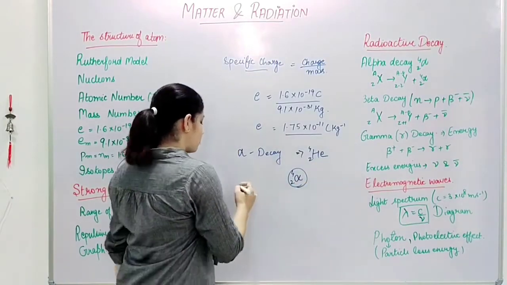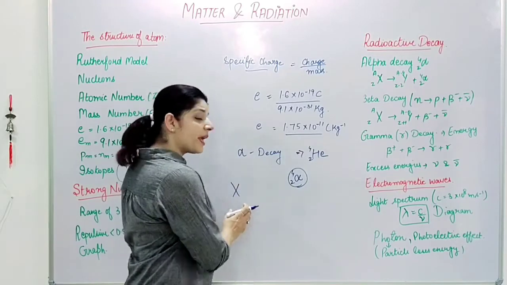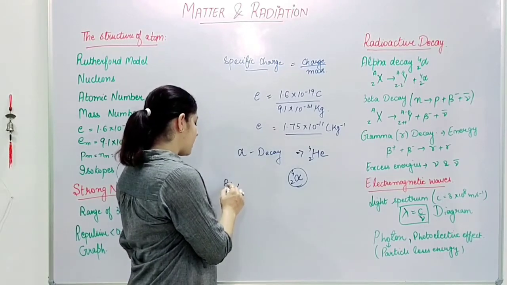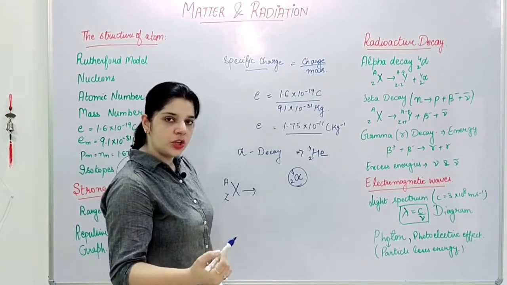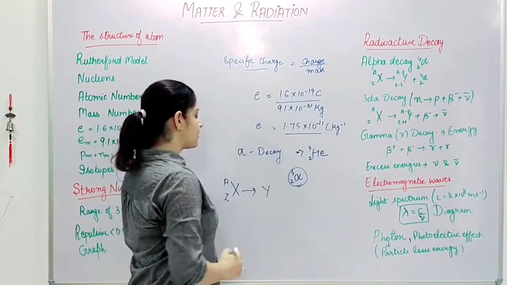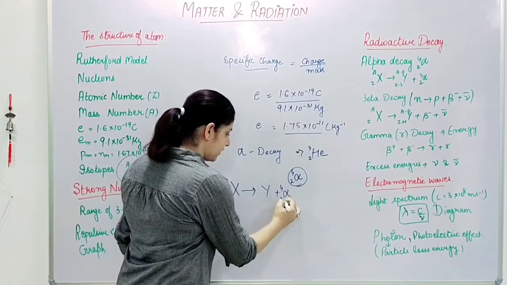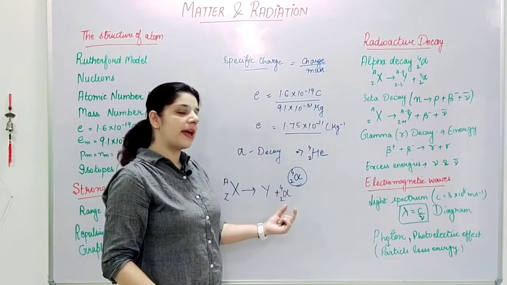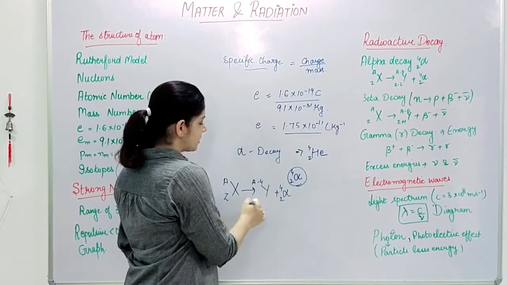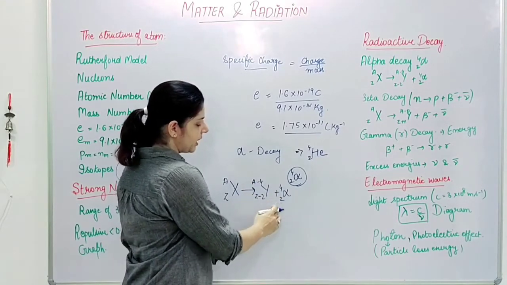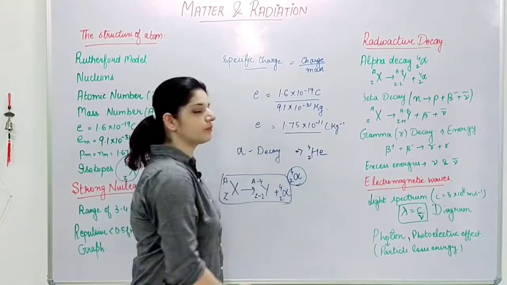So whenever I am talking about radioactive decay through alpha particles, that means I have a parent nuclei whose atomic mass is A and atomic number is Z, and it decays into a daughter nuclei by releasing an alpha particle. Since alpha is carrying 4 units of mass, I get A minus 4, and Z minus 2 because I'm taking 2 out, and in this way I get the alpha decay.